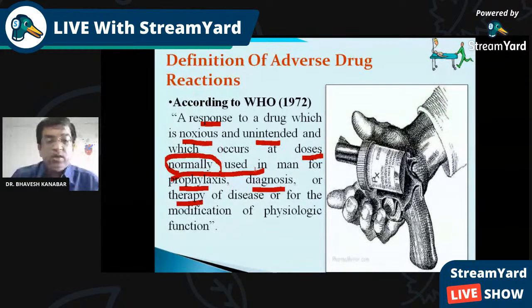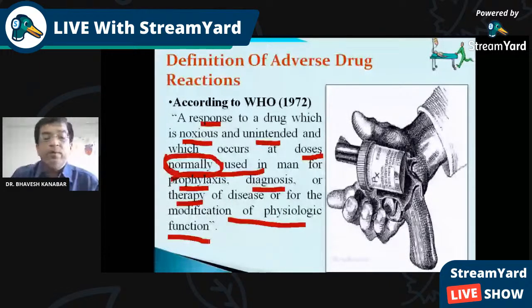Whenever a drug is used for this purpose at the normal dose and it produces a noxious or unintended reaction, it will be considered an adverse drug reaction. Diagnosis or therapy of the disease, for modification of physiological function, is called pharmacological action.